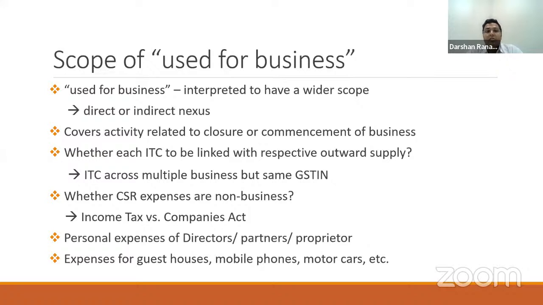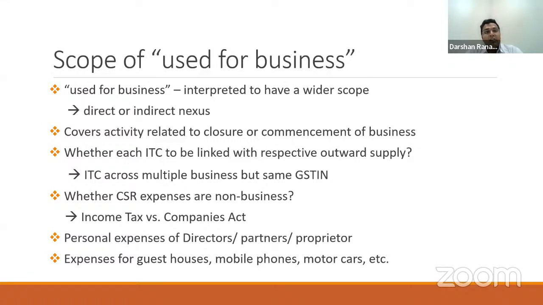The answer is no. There is no restriction under the provisions of GST law. It merely says that your expenditure should be for business. It can be any business under the same PAN, under the same GST number. So this means that I can use the ITC generated from one business vertical for paying my outward liability of another business vertical. Because here a general common pool of expenditure is created for the purpose of claiming ITC and for the purpose of utilizing such ITC to make payment of my outward liability.